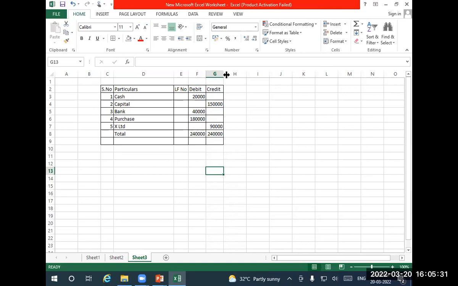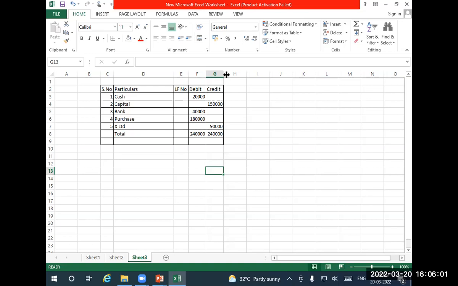You might have studied the normal T form in school or college. What is T form? T form is nothing but the ledger form, which we just discussed: the debit side, date, particulars, general folio number, amount, and similarly the other side. That is called the T form of account. In the account form you might have prepared the profit and loss account and balance sheet, but here you should not follow that format. It should be like this only.